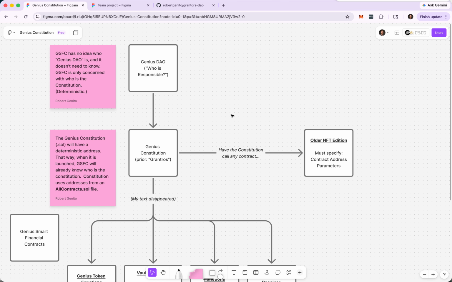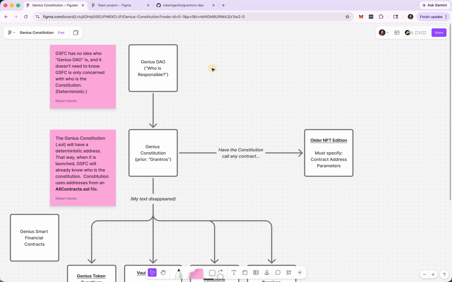I'll let you know that the Genius Grantors are the people who are responsible for Genius. It's also the first governance for Genius, the first multi-body governance for Genius. The Genius Grantors have specified that June is the official month. From what I've seen, it looks like the end of June, maybe June 28th or 29th. I don't know. I haven't caught up fully with that.